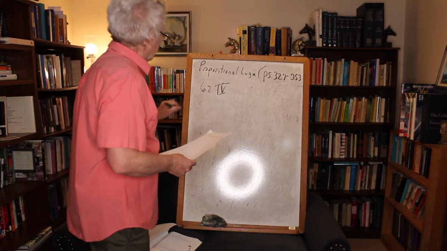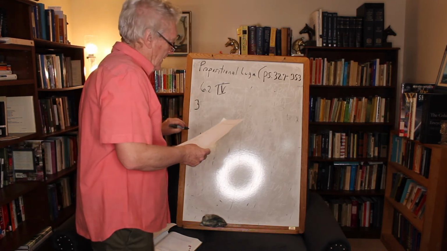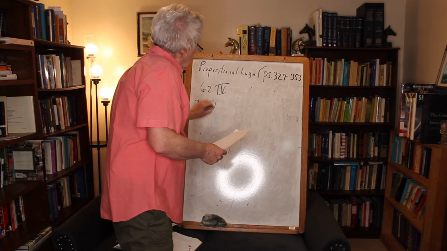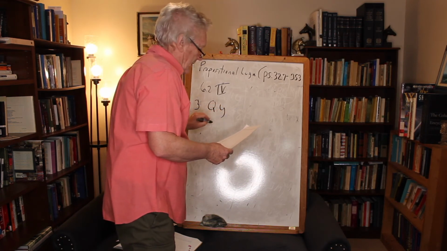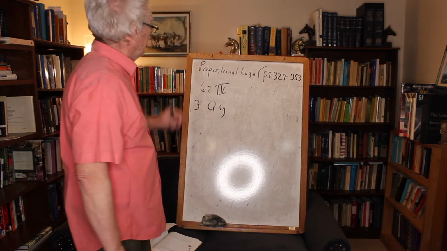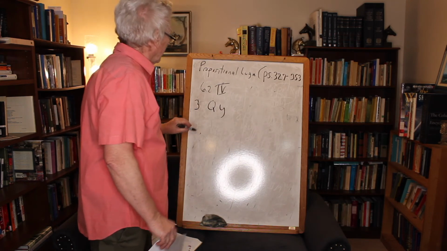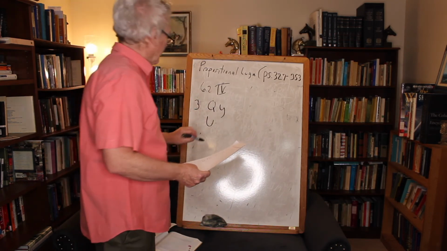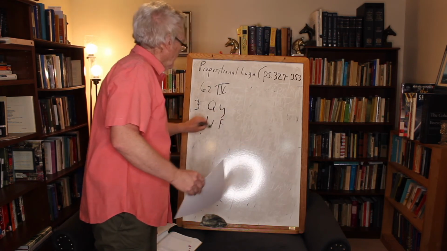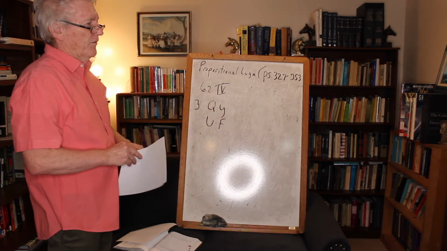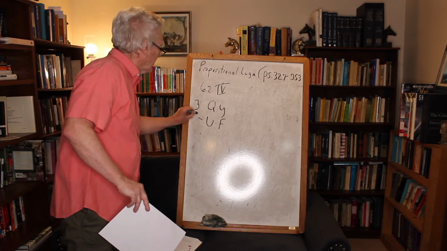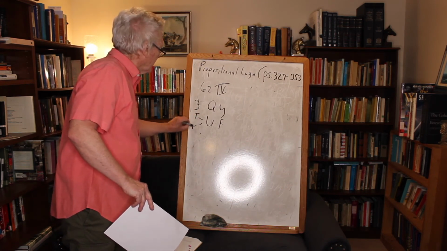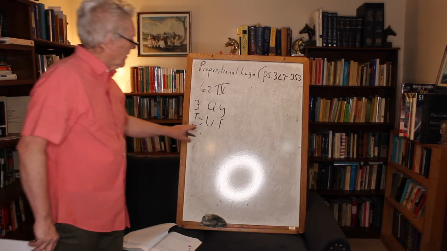Okay, so let's proceed. Number 3 says Q dot Y. Whenever I see Q, I was told to substitute unknown. And whenever I see Y, I'm supposed to substitute false. Well, that's interesting. We don't know the value of unknown, and I'm going to say what the 2 values are. It could be true, right? Could be false. Do we know which? No. Does it matter? No.